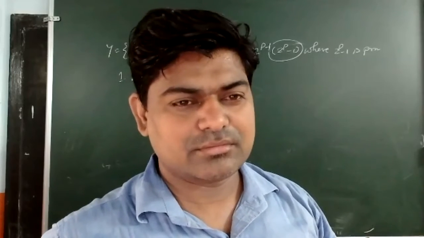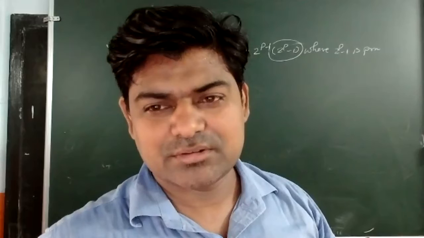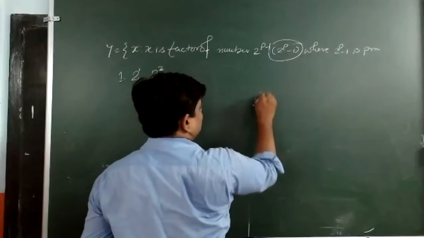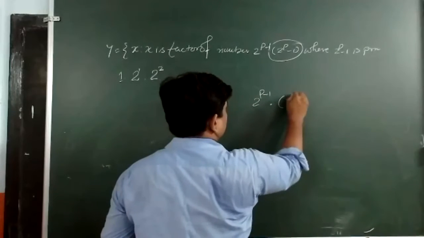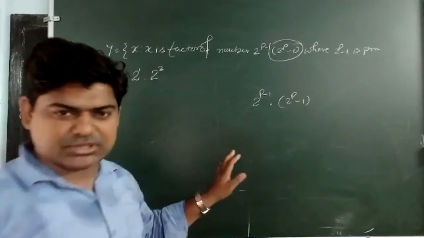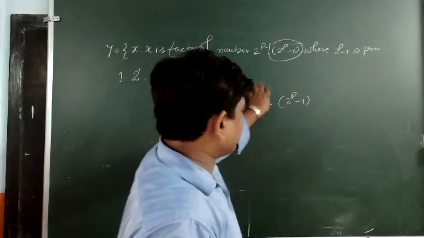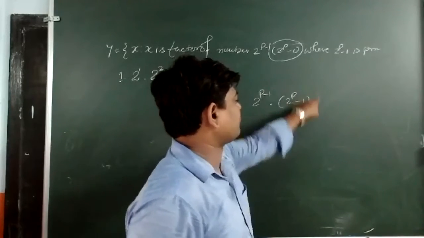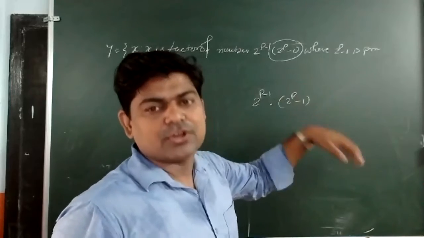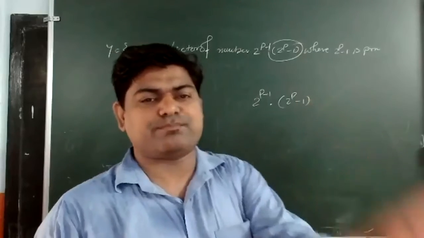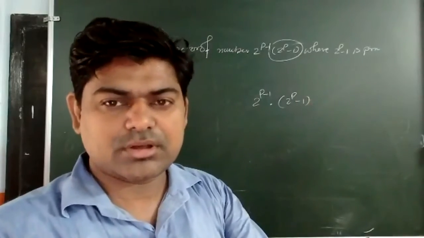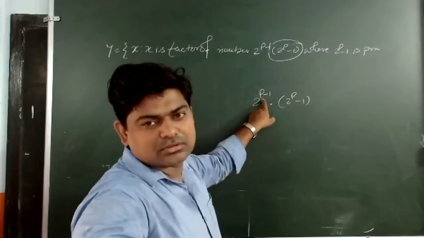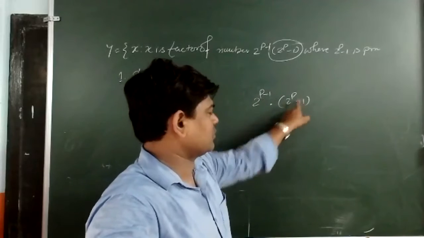You are not getting all these things, right? Listen to me carefully. Both are 2 to the power p minus 1 into 2 to the power p minus 1. Is it clear? This is a factor of this one, and this is a factor of the whole. This one is also a factor of the whole. Am I correct? So when I substitute the value of p as 1, I get 2 to the power 0, which is 1, and 2 to the power 1 minus 1 is 1.